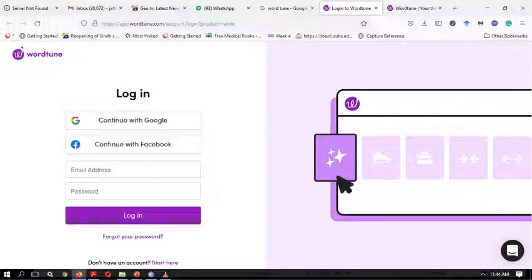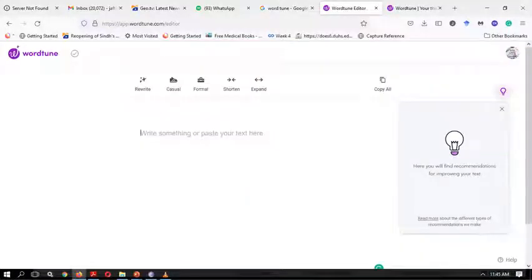Once you log in, this is the interface that you will see. It's a very simple interface. Now the free version usually lets you use the extension in Google Chrome or Mozilla Firefox. It has limited features, but you can still use it for rewriting and rephrasing.